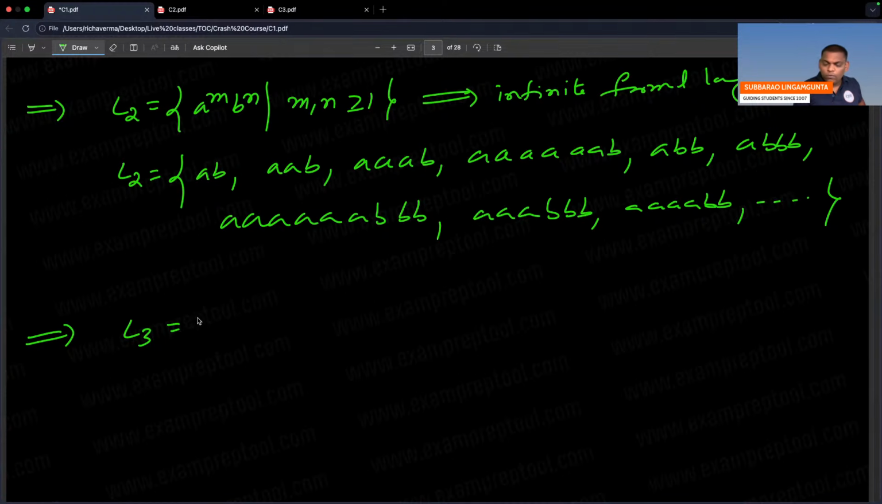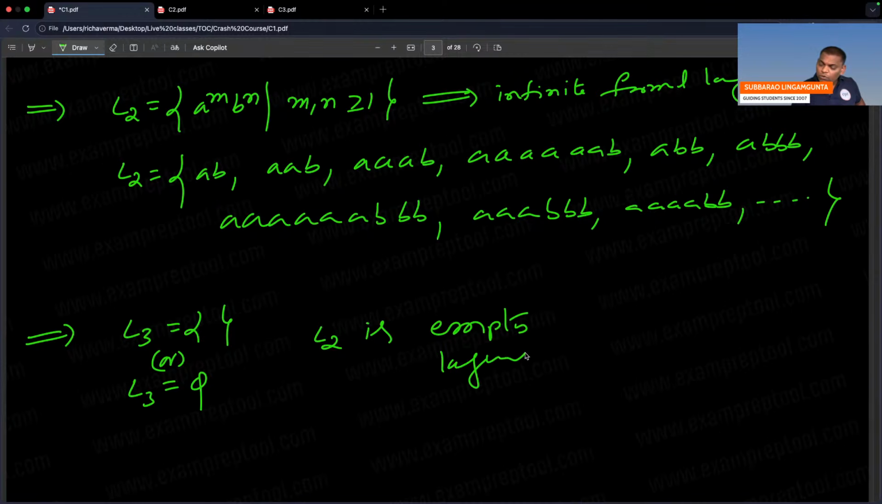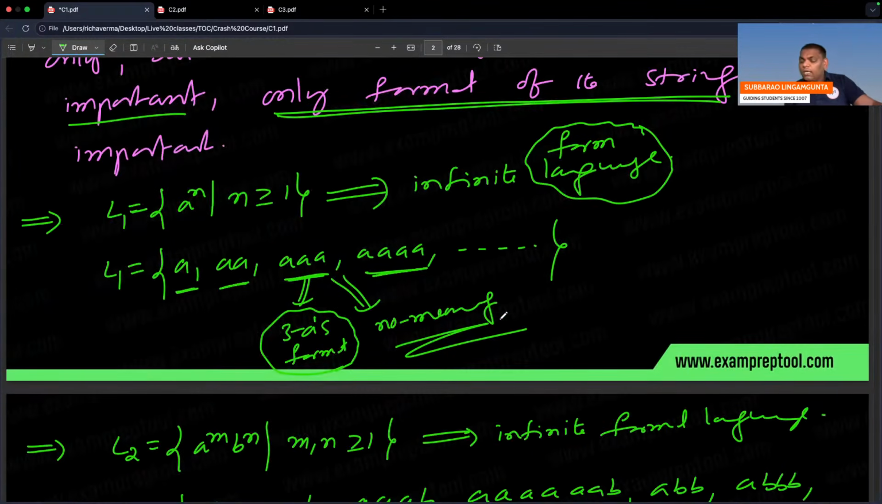L3 is equal to, remember, L3 language doesn't have anything, which is nothing but phi. Both are the same. So it's called an empty language. L3 is a formal language only, but an empty language because nothing is there inside, no string. But in L2, how many strings are there? Infinite strings, so infinite formal language. L1 contains how many strings? Infinite strings, so infinite formal language.